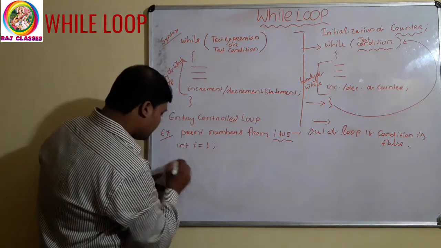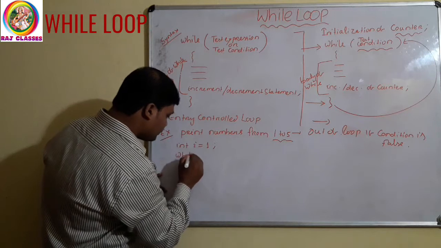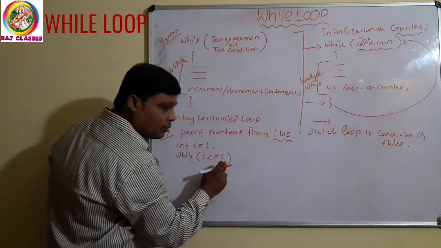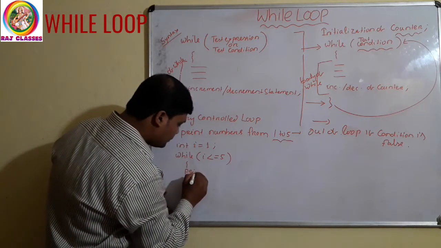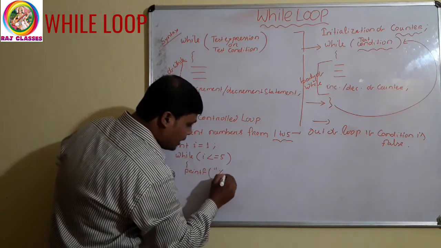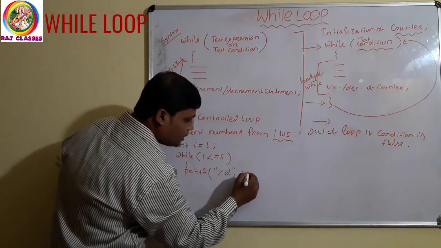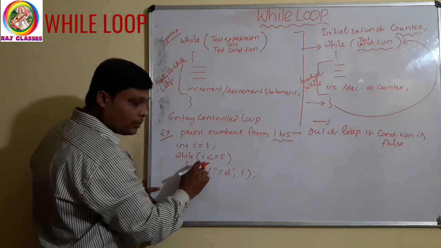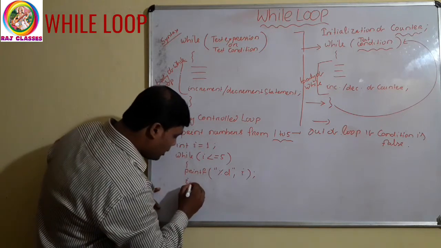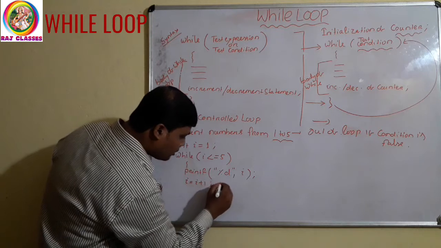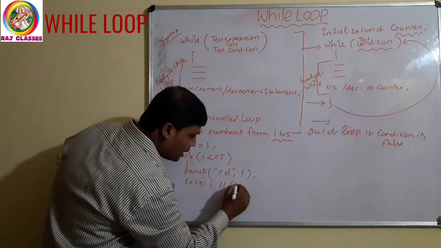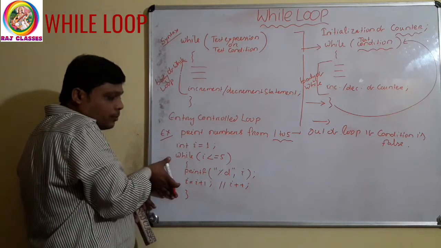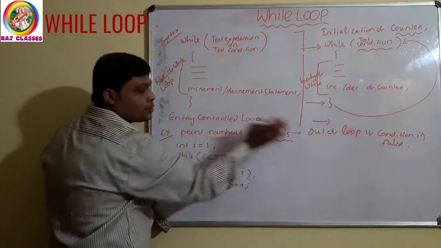Clear? Then while i less than equal to 5, because I have to print up to 5, then printf percent d, i. Then increment of i will be there, because to continue the loop, i value should be incremented. So i value should be incremented by 1, or you can write i plus plus. This is the end of loop. This is the small code to print the numbers from 1 to 5.